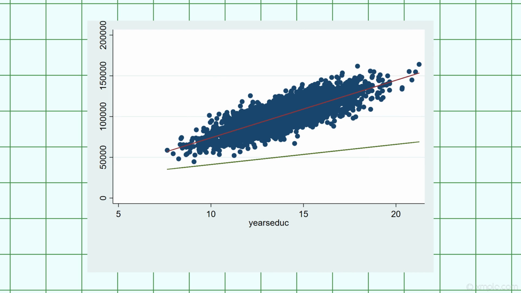If we go back into 2 dimensions, we can see how important it can be to control for omitted variables. This line is the relationship between education and earnings with no controls, and this line is the edge of our regression plane. It's the return to education after we control for SAT scores. If we don't control for the omitted variable, we're overestimating the effect of education on earnings.